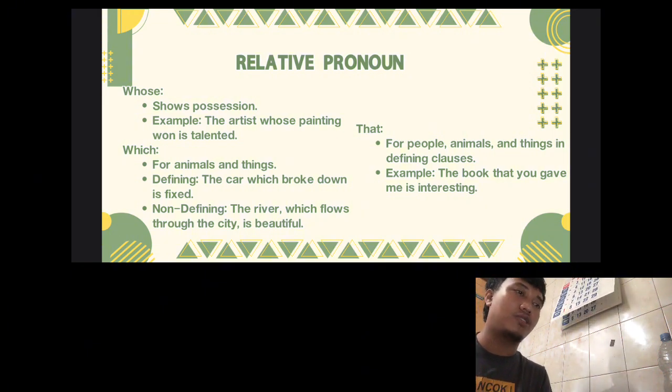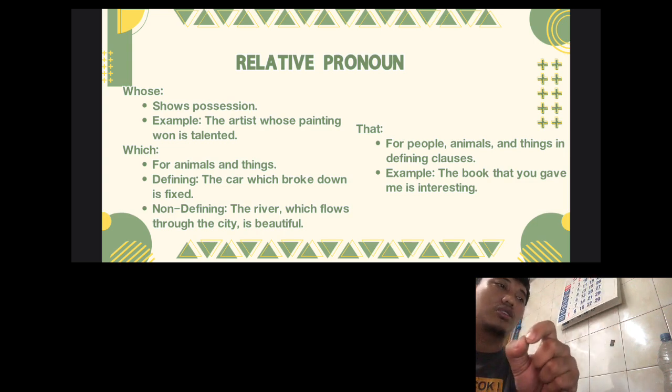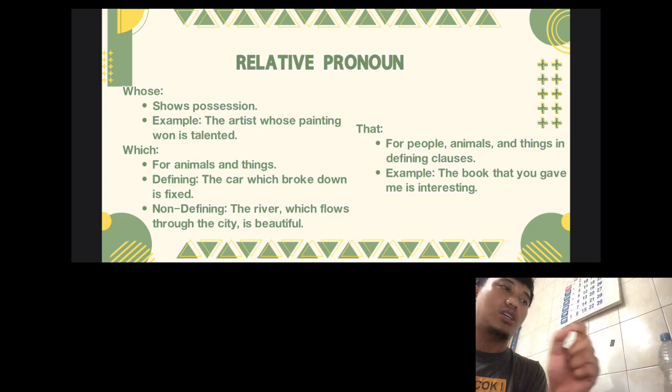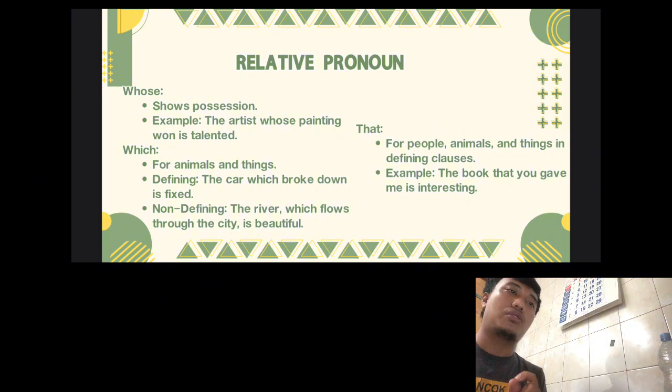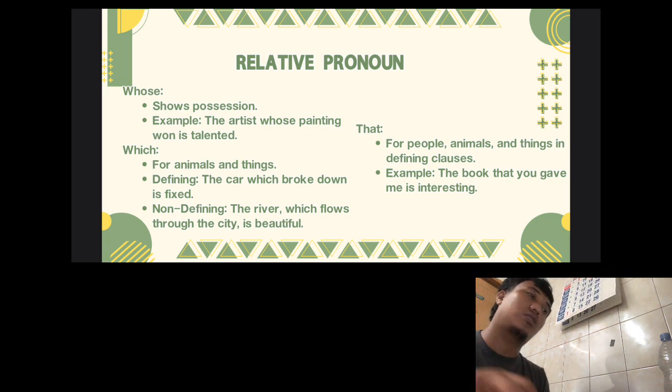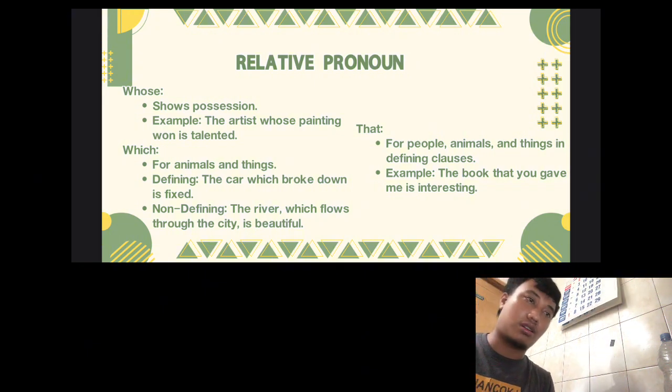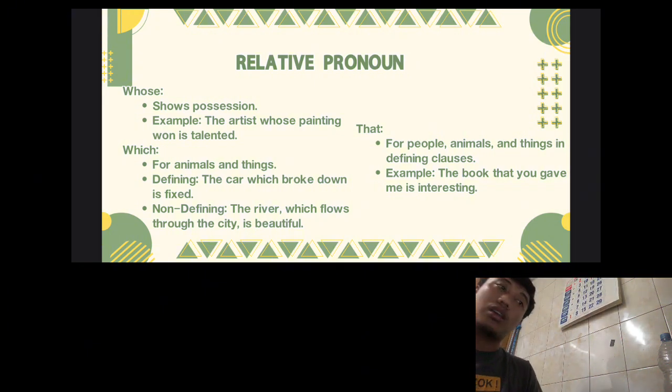First, "The car which broke down is a fixture." We can separate it: the car broke down, the car is a fixture. So we combine them with which, connecting one thing to another.